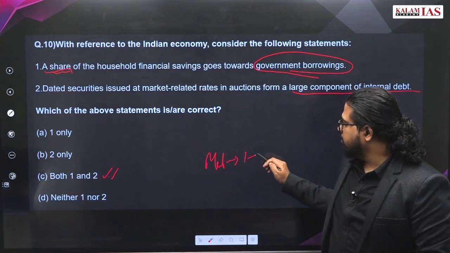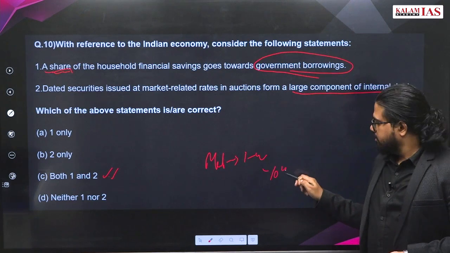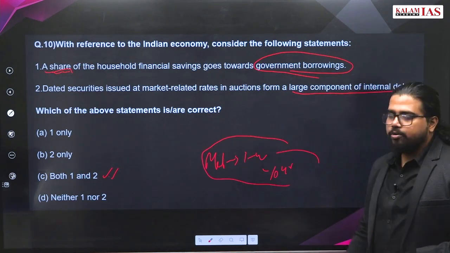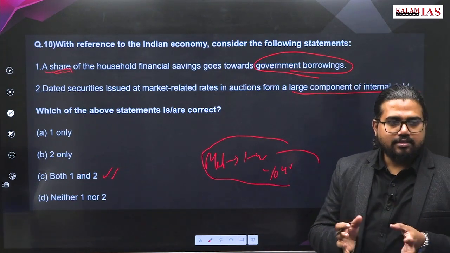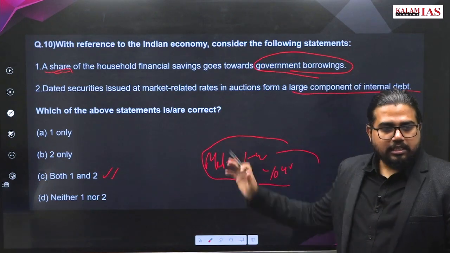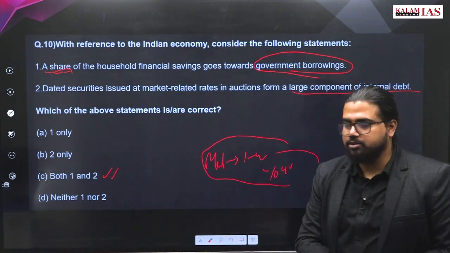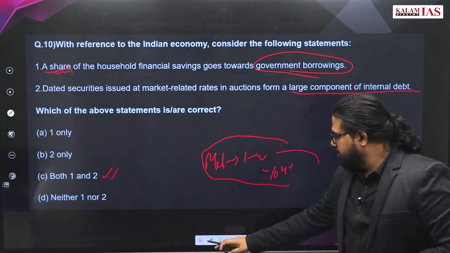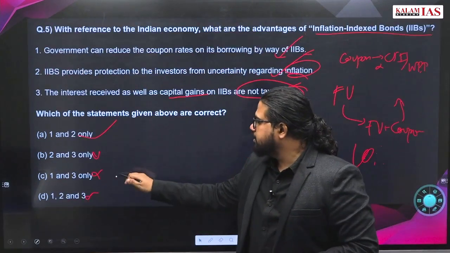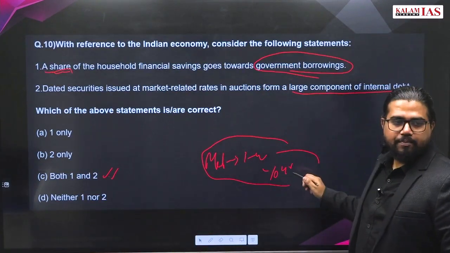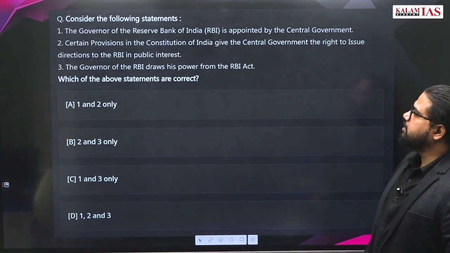Maturity will be something like 1 year to 10 year. In the bond market, these are the most demanded bonds. So this should form a major component of the internal debt of the bank. So the answer will most probably be C. Okay, go ahead, answer this first.